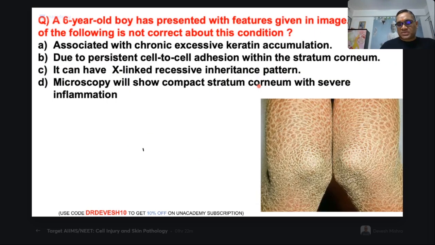Now come to the next question. This question is an easy question, maybe hard also, because the diagram is easy, right? This is a skin pathology. A 6-year-old boy has been presented with the features given in this image, right? Which of the following is not correct about this condition?